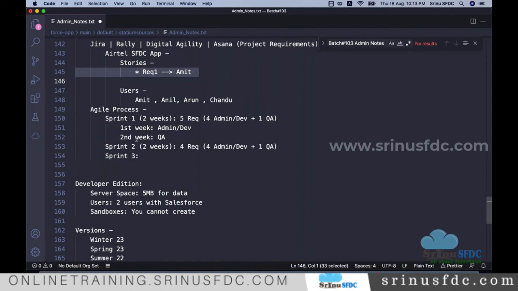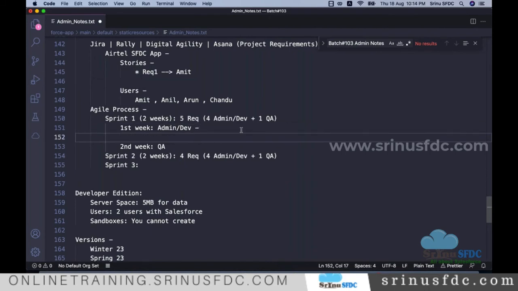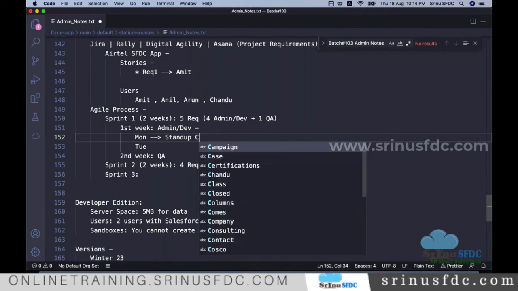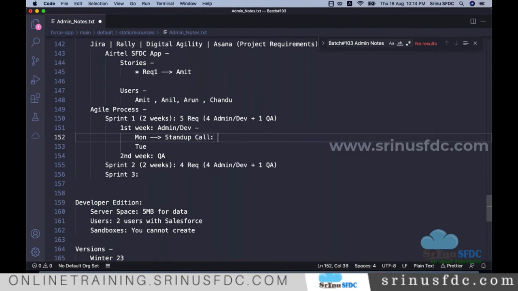And also, when we follow this agile process, how do we update what we are working on, to report that progress? Daily stand-up meetings will be there. So every day, maybe Monday, Tuesday, every day there is a stand-up. We call them stand-up calls, a daily meeting, where we say what we did yesterday and what we are going to work on today.